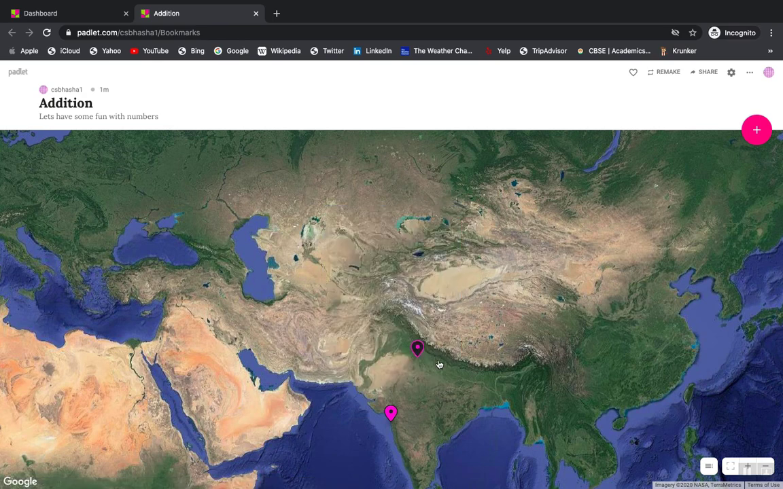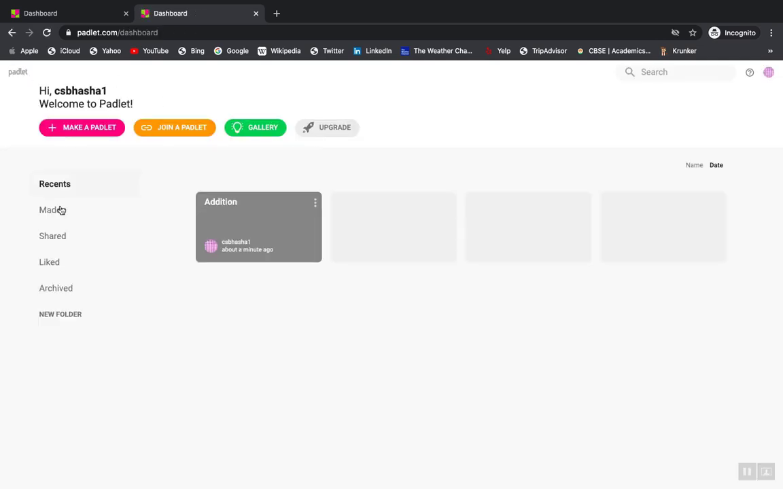Apart from that, what you can also do is further create more Padlets, and you can connect one Padlet with another Padlet. Say, for example, if I go to the main Padlet section, just on the left side, click on the Padlet area. When you click, you will be able to see your dashboard. This is what you have just created.